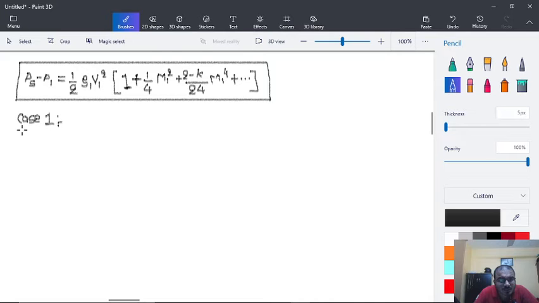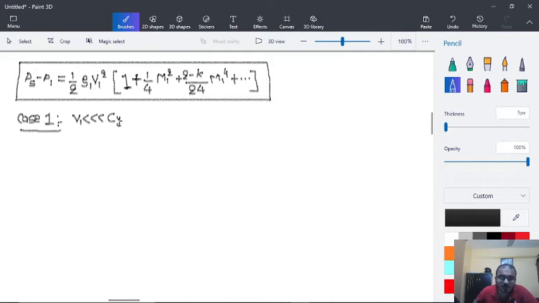In case 1, we will consider V1 to be much less than C1, that is, the velocity of the projectile is very small in comparison with the velocity of disturbance.